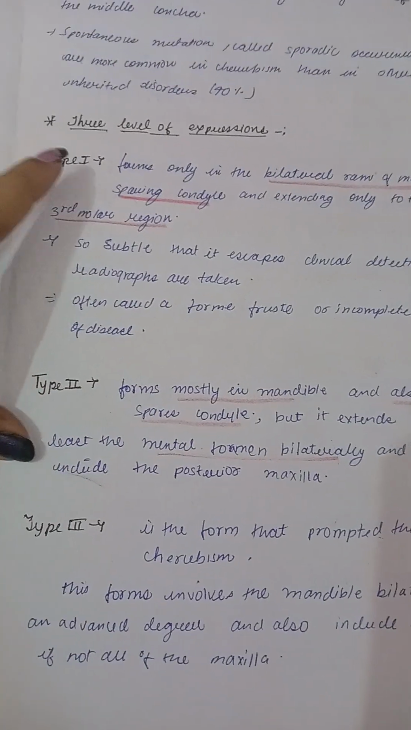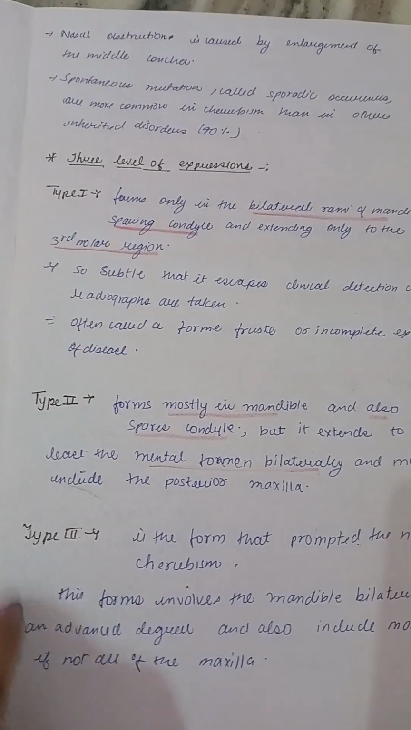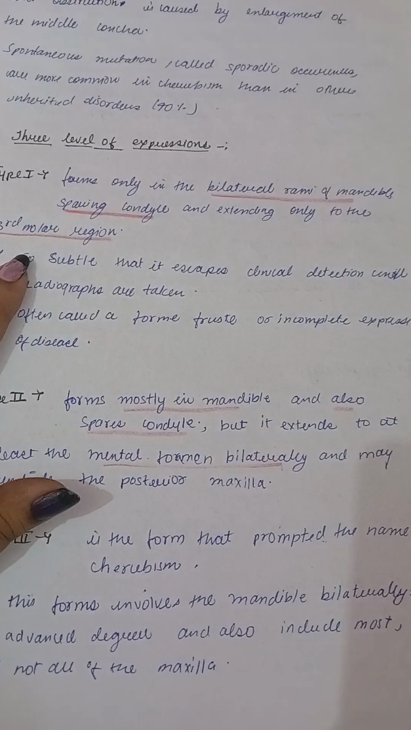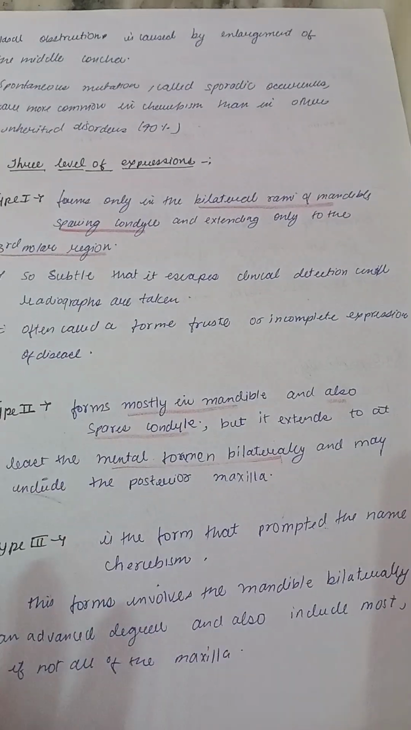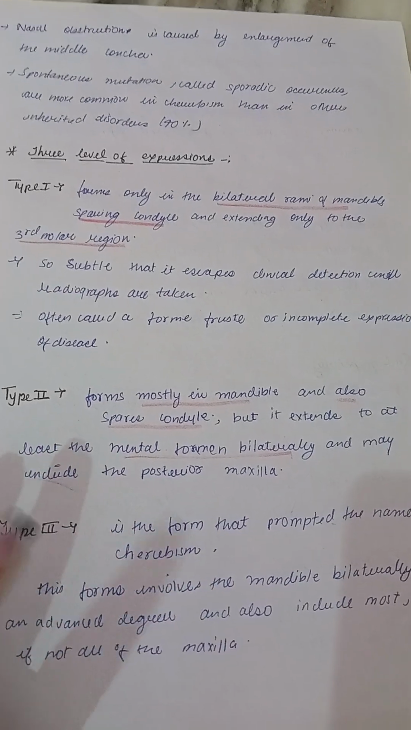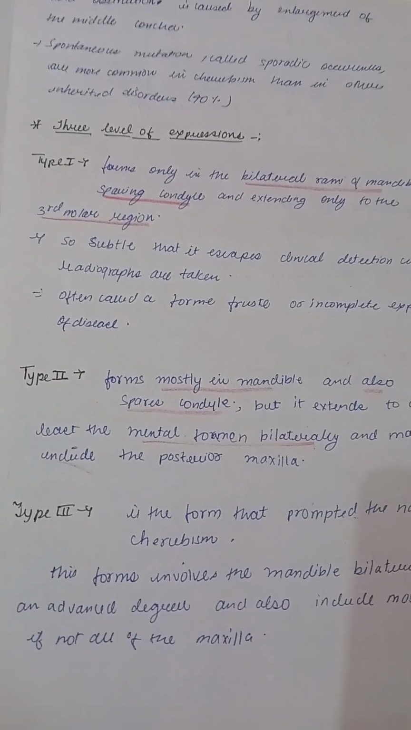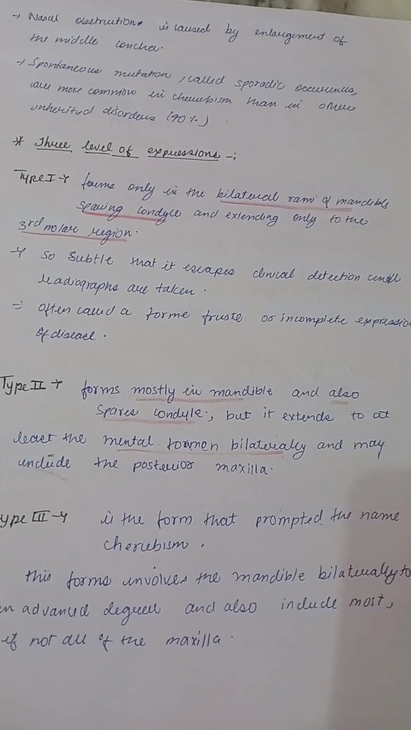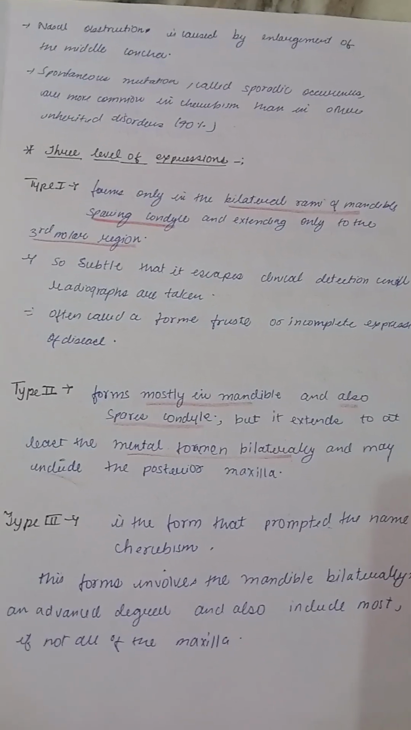So there are three types of expression, type 1, 2, 3. Type 1 being the subtle form, only involving the bilateral rami and the third molar region. Type 2 is mainly the mandible, and type 3 is the most prominent.